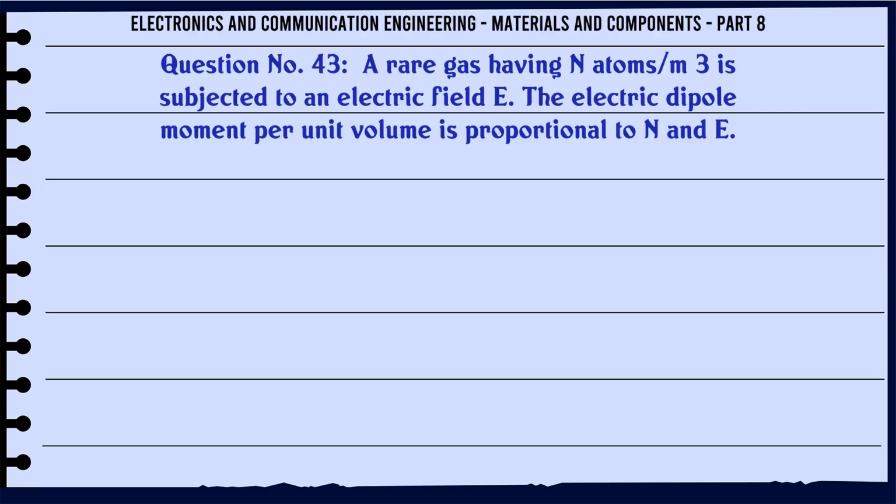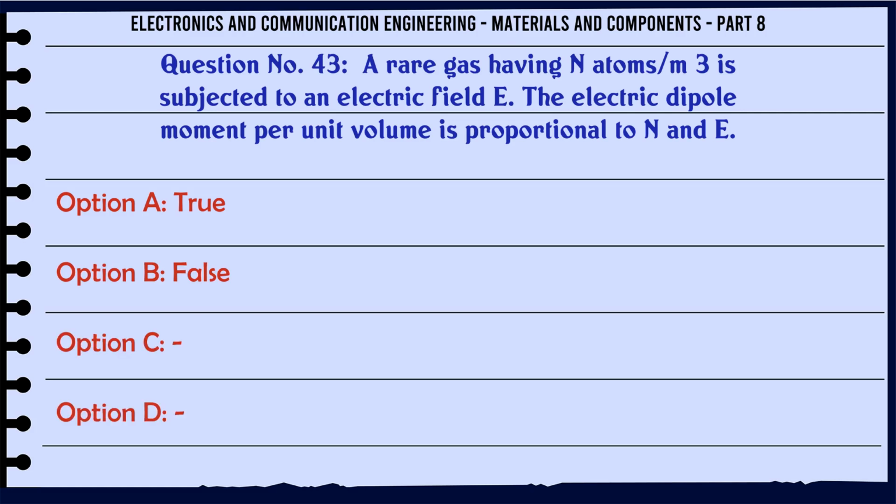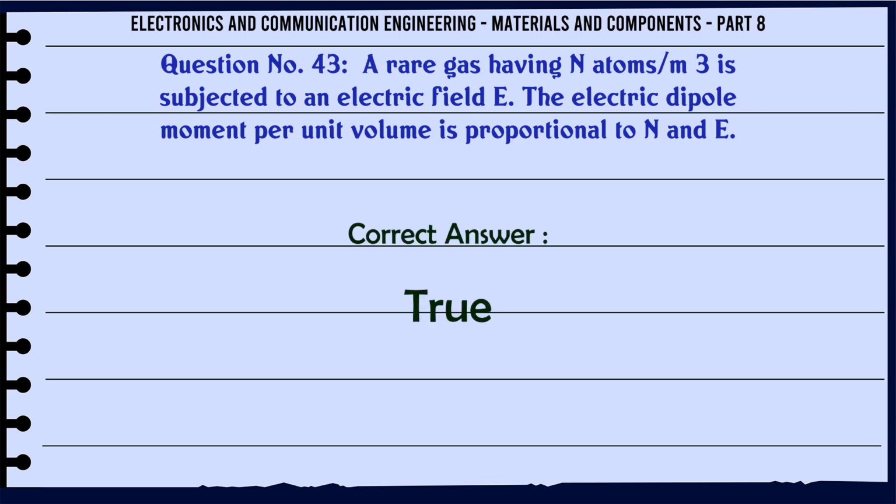A rare gas having N atoms per m³ is subjected to an electric field E. The electric dipole moment per unit volume is proportional to N and E. A. True. B. False. C. D. The correct answer is true.